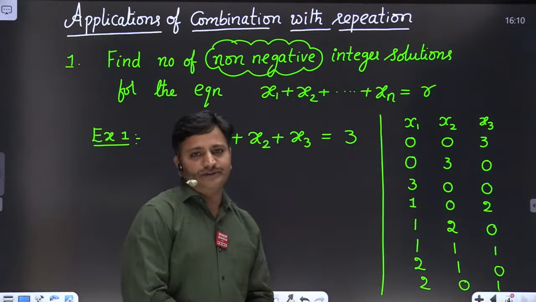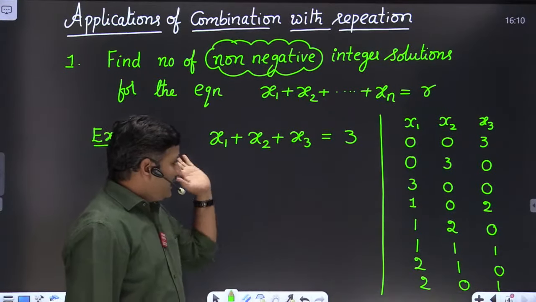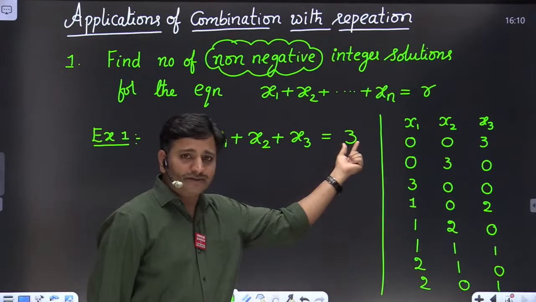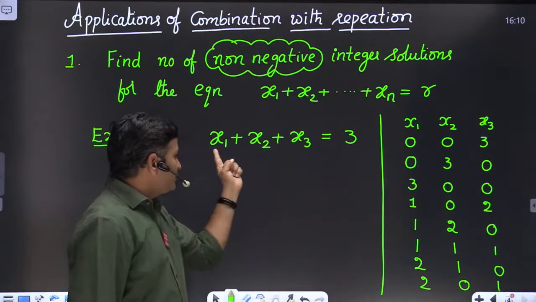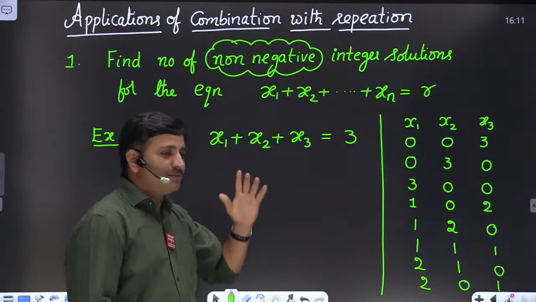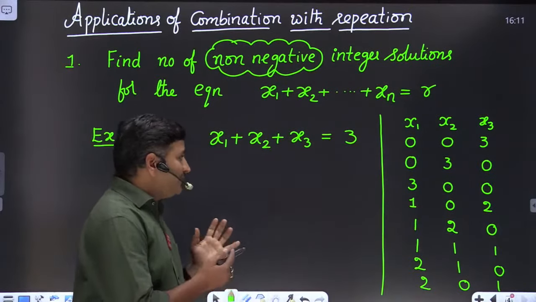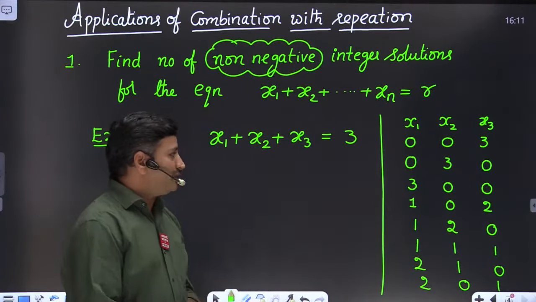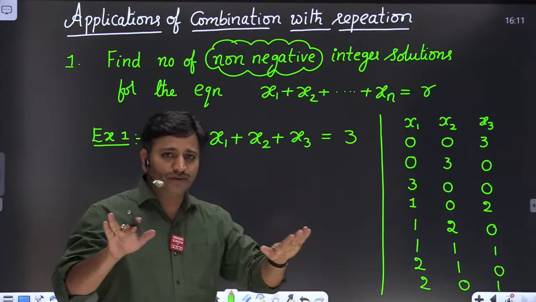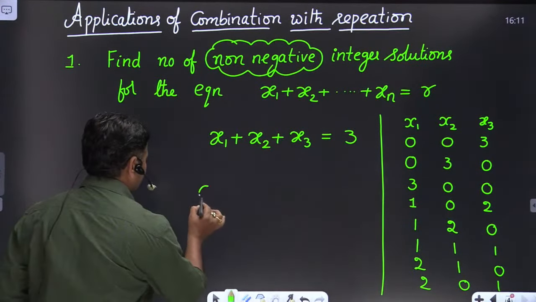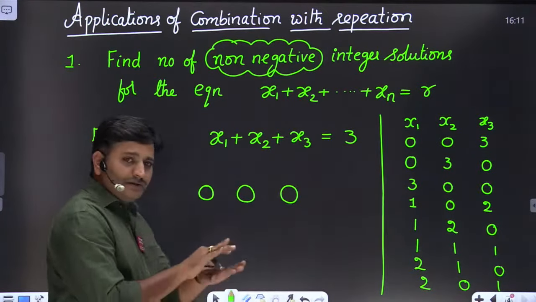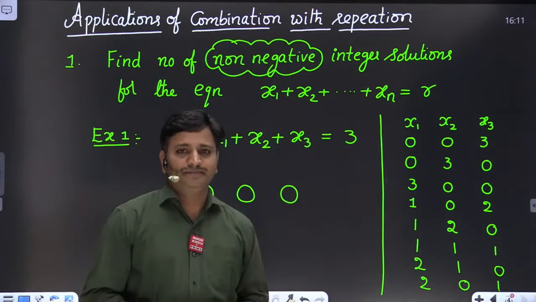So please listen, what is the concept behind this, friends? It is nothing but distributing three similar balls into three numbered boxes. So how simply can we answer this kind of question? Consider these three similar balls and place them on the floor next to each other.